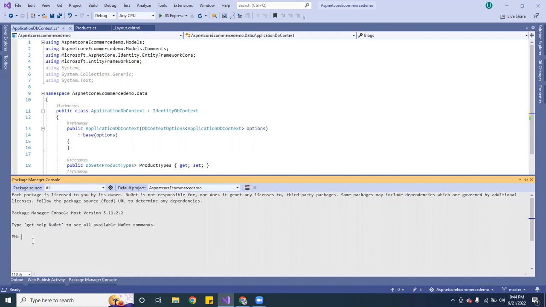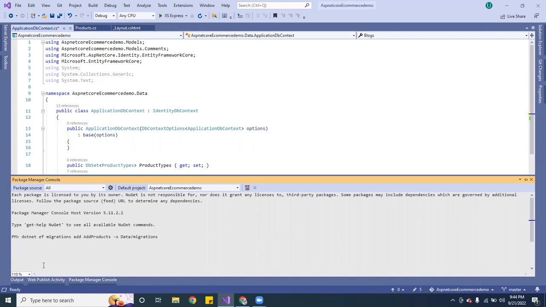So now we can actually open the console, and here you can do dotnet ef migrations, and here we want to add a new one, and I'm going to call this one add products. And the output is going to be inside the data folders, and I'm going to call this one migrations.